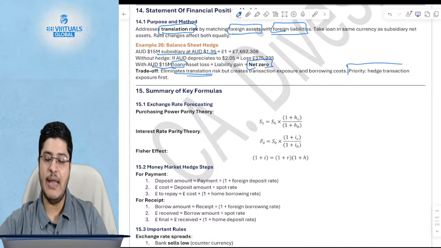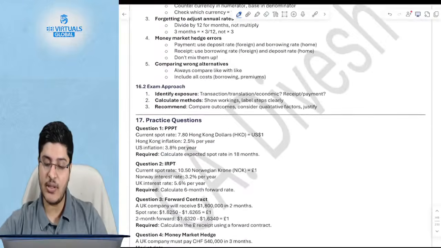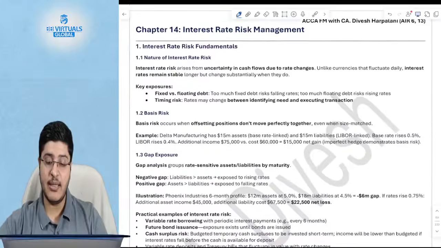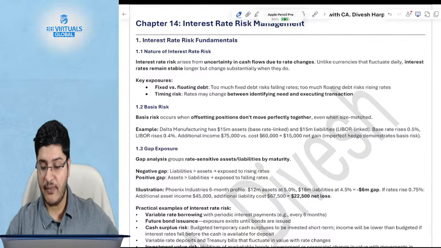The priority in life should always be to hedge the transaction risk, which is a cash risk and which is the short-term risk. Okay, I hope this chapter is clear. This is all of course summary, so you can go through all of this. We'll now move to the next chapter, which is interest rate risk management.